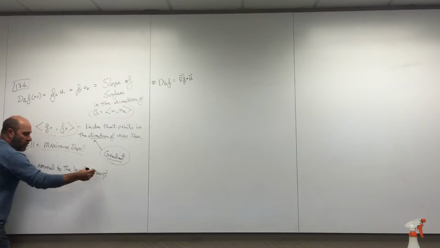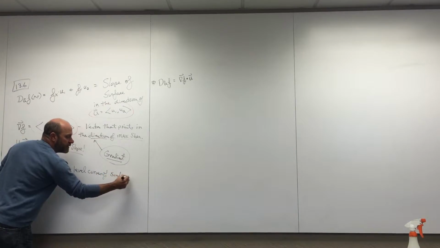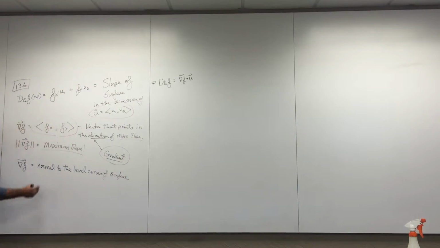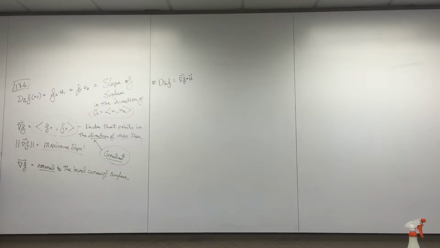By the way, when I say normal, I mean perpendicular. It's normal to the level curves of the surface. It's a true fact. We need that fact. It's an important fact.